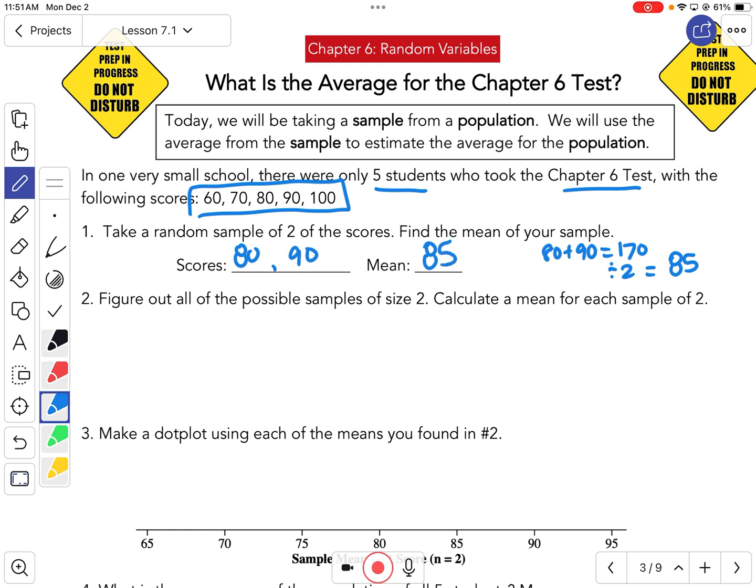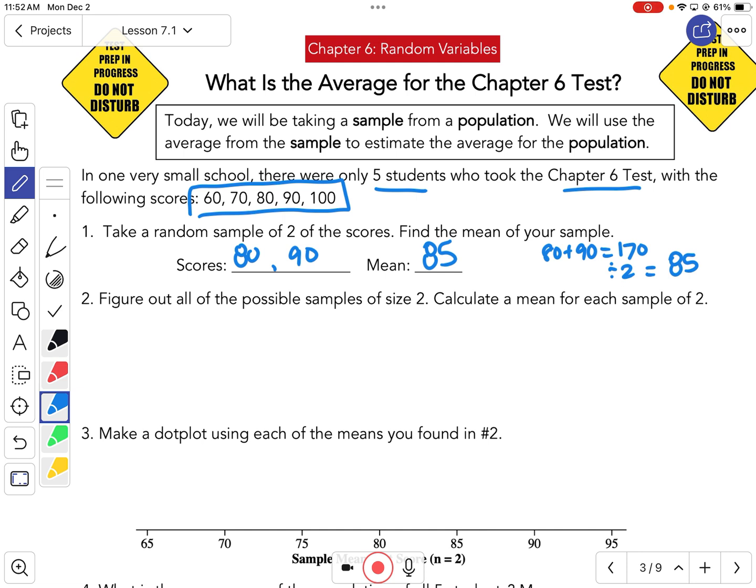Okay. So if I take a small sample, there were 5 scores. I only picked 2 of them. If you picked 60 and 80, what would your mean be? It'll be halfway between 60 and 80. 70. Yeah? All right, so if we go 60 to 100, the middle would be 80.